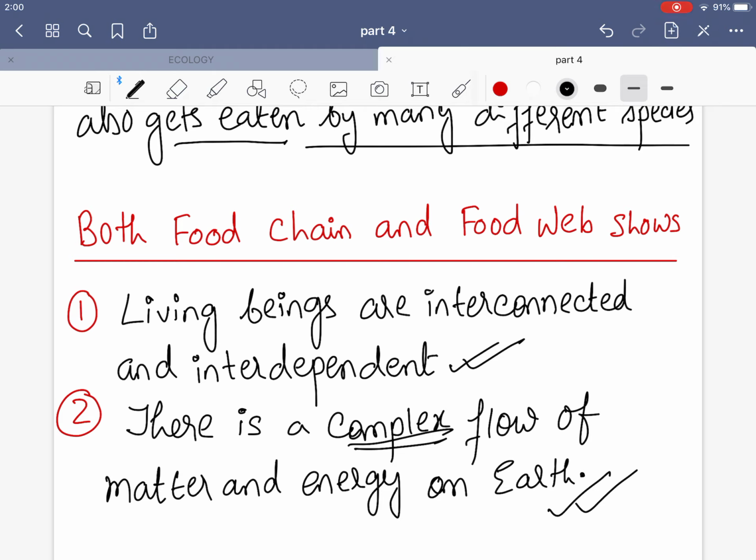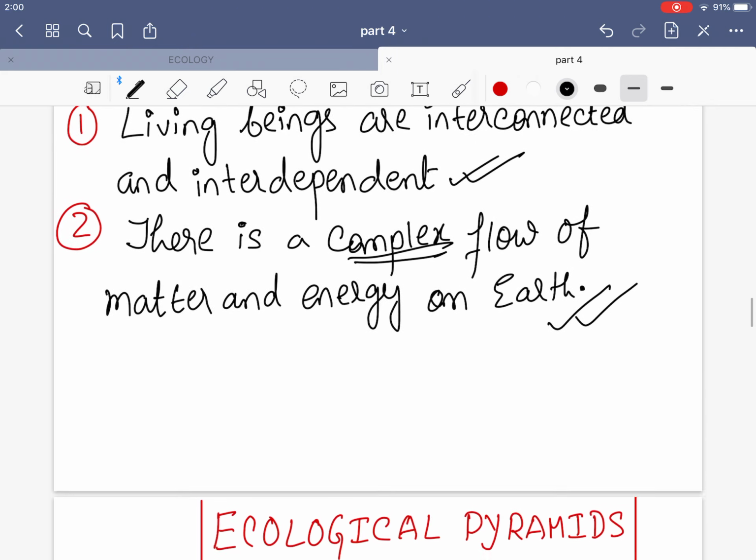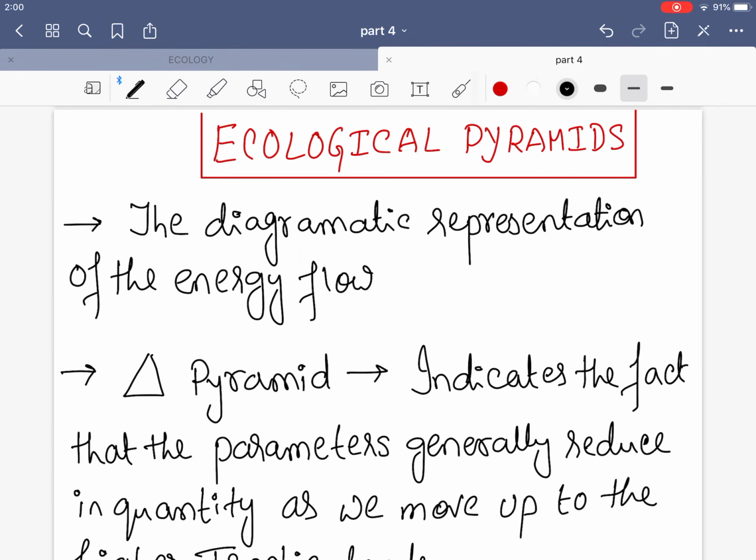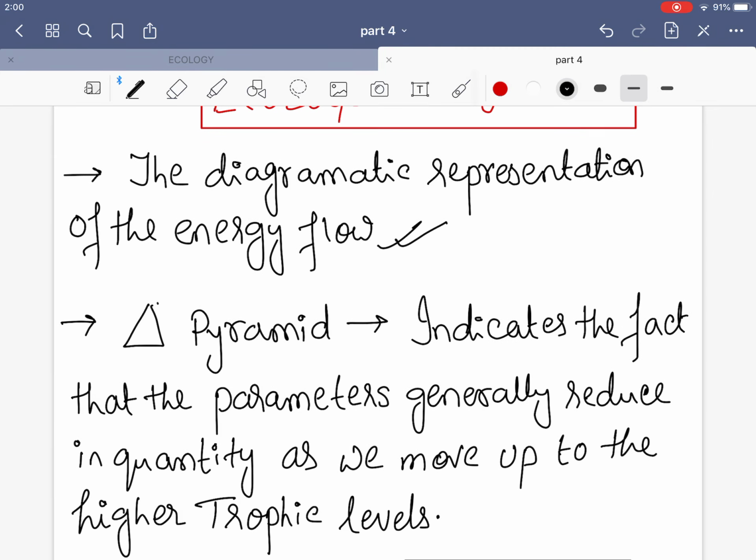So up to here it is complete, and now we jump into the other section, and that is the ecological pyramid. So what is an ecological pyramid? They are the diagrammatic representation of the energy flow. See, food chain and food web were also diagrammatic representations, but there we read them in a complex way. We took into account many food chains, and then we compared them through an interconnected chain, and we converted it into a food web. But here we will be turning them into a diagram approach like a pyramid.